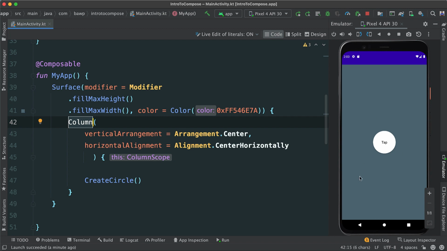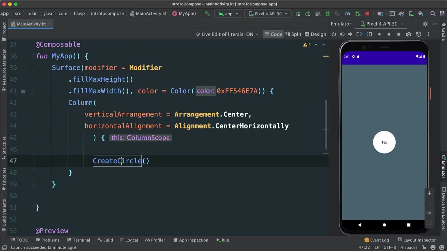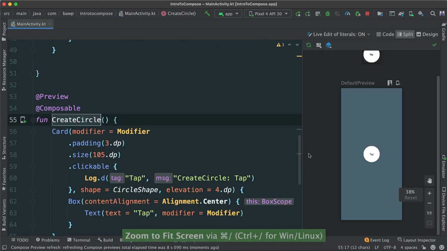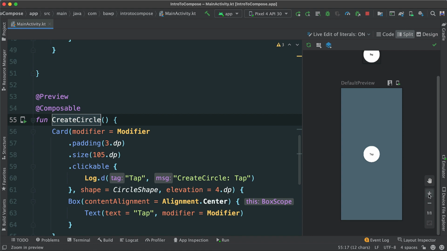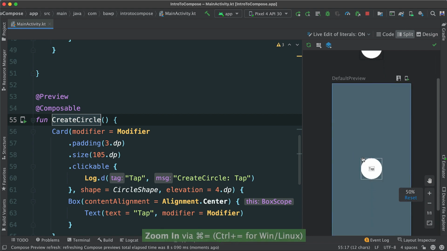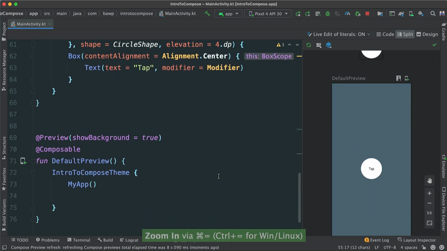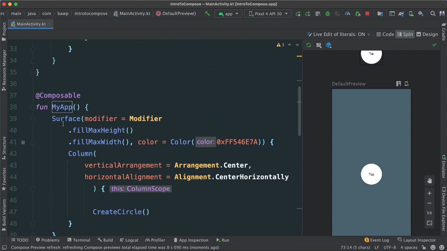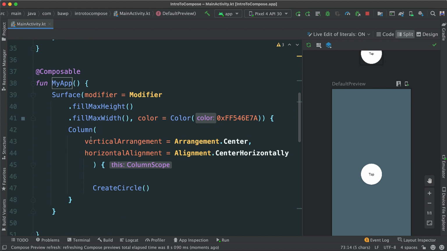That's what we get there. Very good. And of course, inside of our column, that's where we create the circle. We call create circle, which is indeed this composable here. And right away, you can see that indeed we have everything in the middle as well, right? Because we're just previewing, we've now passed the my app, which contains the surface, and there's a column there, and then we call in the create circle. And there you have it.